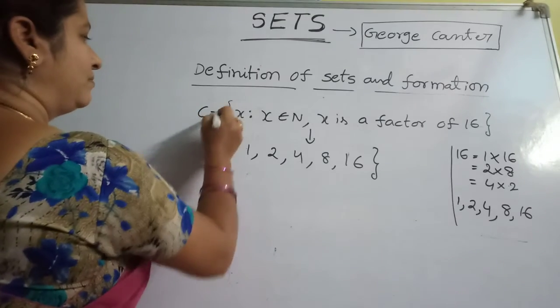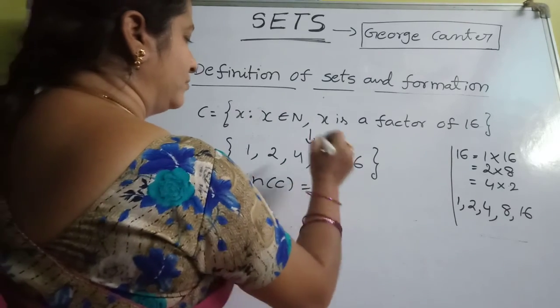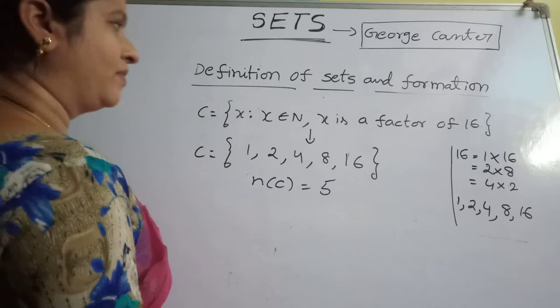How many elements are here? Here also 5 elements. Let it be some C. So here n of C equals 5.